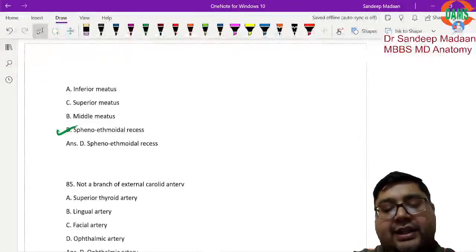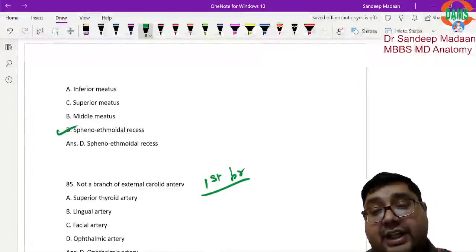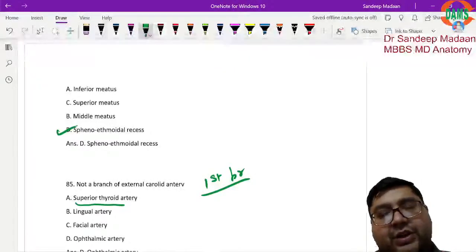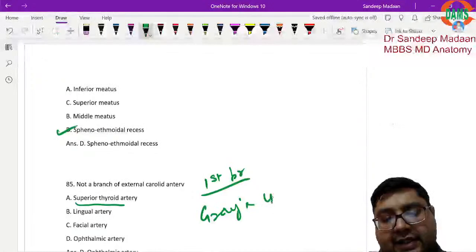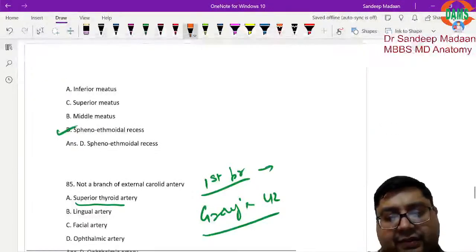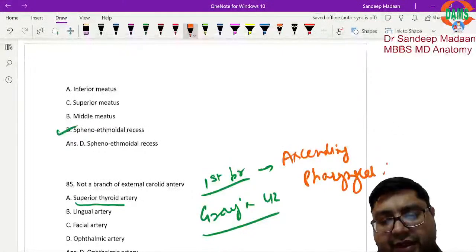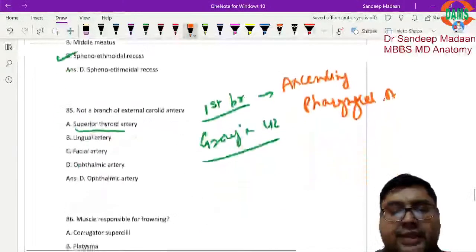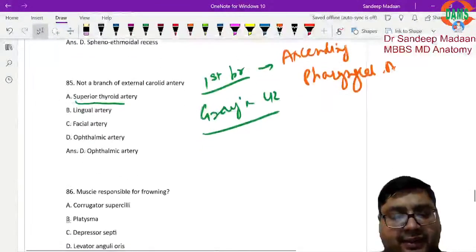And also, dear students, there is one update. What is the update? What is the first branch according to Gray's 41st edition, that means the last edition? Superior thyroid artery was the first branch, but now according to Gray's Anatomy 42nd edition, the first branch is the ascending pharyngeal artery. Do you appreciate now? So please update your notes also. According to Gray's Anatomy 42nd edition, if they ask the first branch, the answer will be ascending pharyngeal artery.